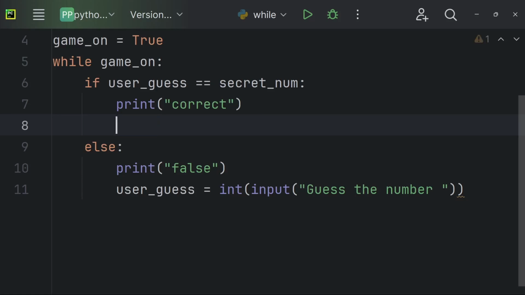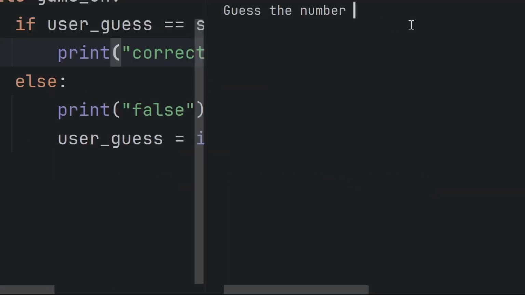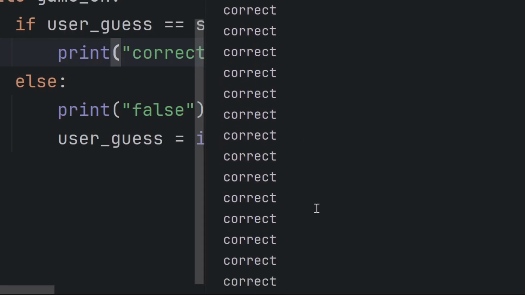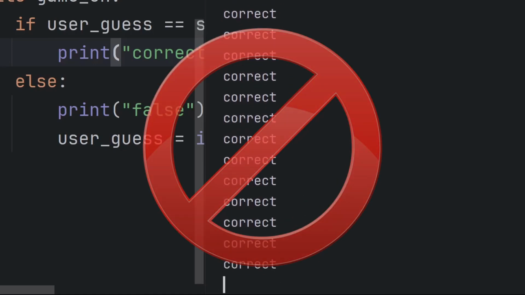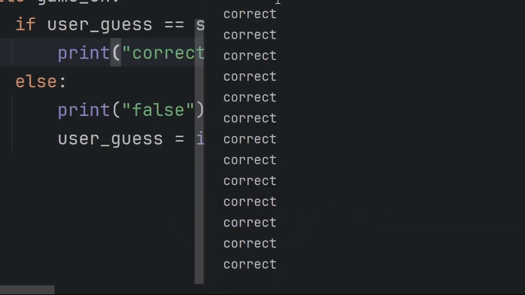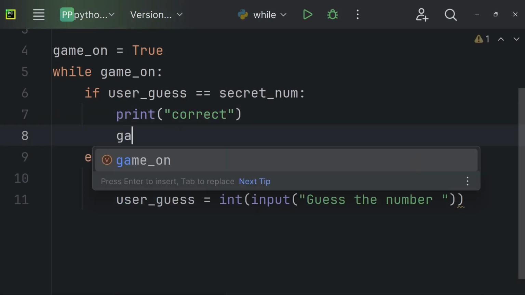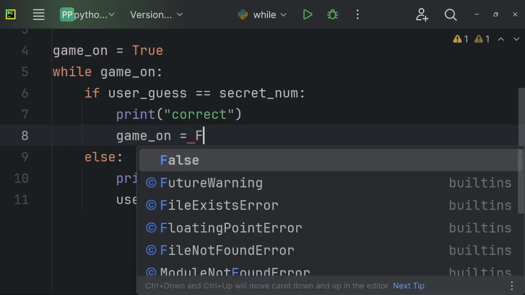If you remove the break keyword, the program will run infinitely. So you want to avoid infinite loops. As you can see, this program will run on and on forever. This is something you want to avoid. At some point in your code, you need to break the while loop. You need to turn the while loop to false. We can also do this by making the gameOn variable, and we can set it to false.